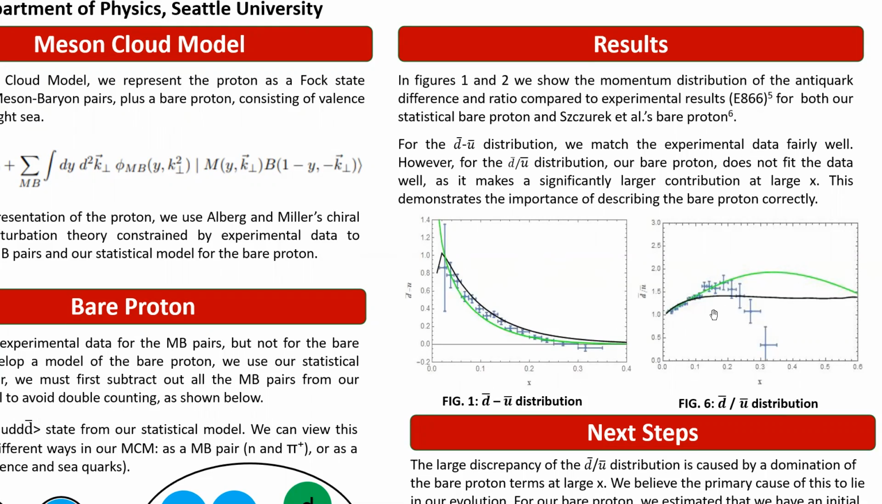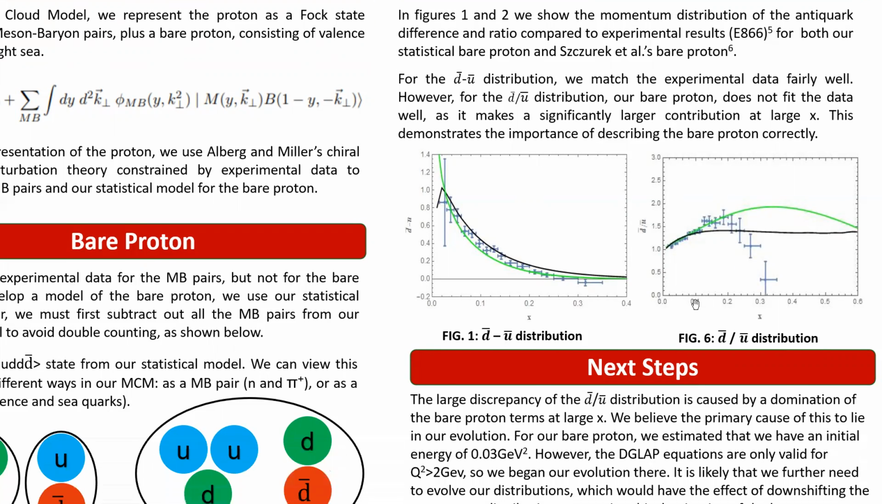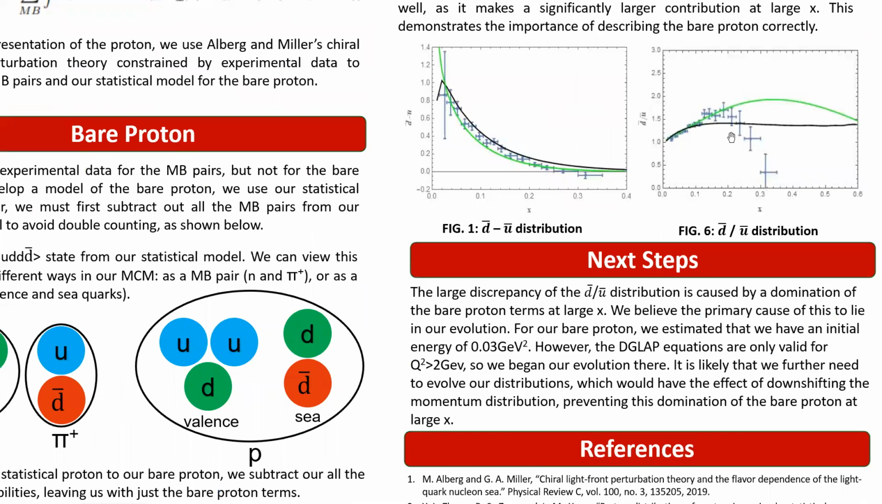However, for the ratio, you can see that initially we fit it fairly well. However, we become off much later on. And this is most likely because our bare proton tends to dominate out here. We found this was mostly because our bare proton was much stronger at large x than the rest of the meson-baryon pairs. We believe this is due to not evolving it enough, since evolving it shifts the distribution to lower x.